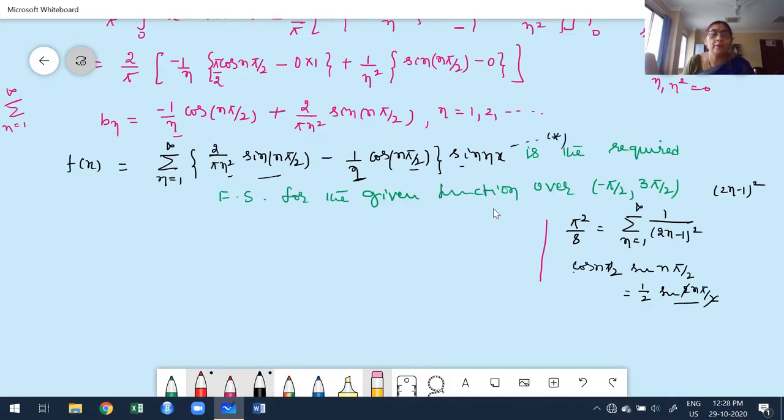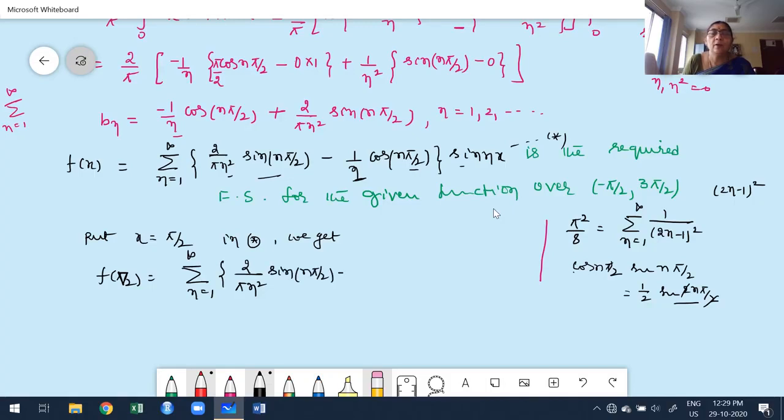Put x equal to pi by 2 in star. We get f of pi by 2 equals summation, n ranging from 1 to infinity, of 2 by pi n square, putting x equal to pi by 2, sine of n pi by 2, minus 1 by n into cos of n pi by 2 into sine of n pi by 2.